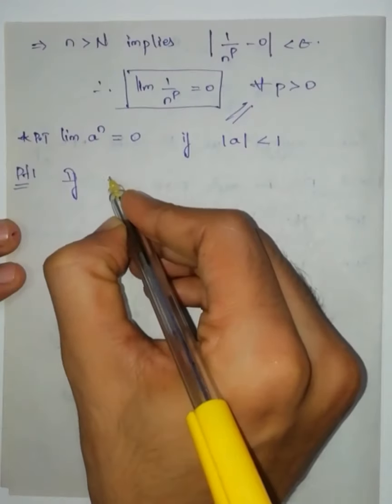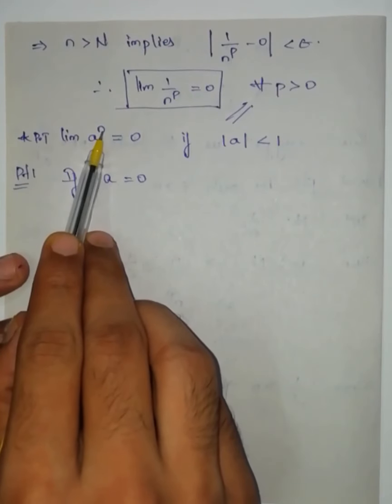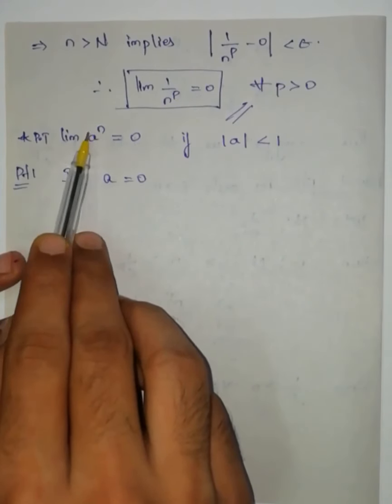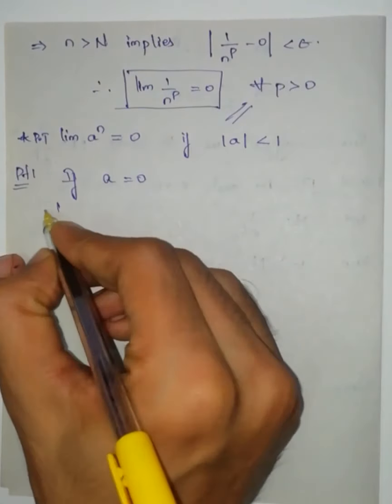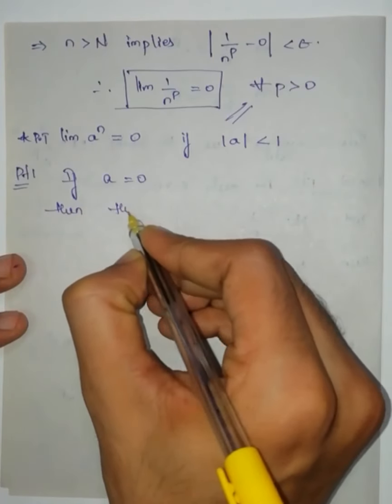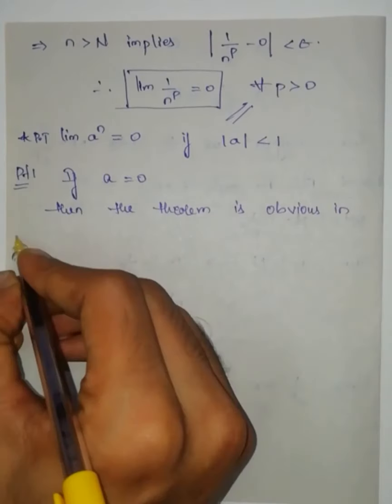If I take a is equal to 0, 0 to the power of anything is 0. Therefore, this value becomes 0, and the problem is obvious. Then the theorem is obvious in this case.